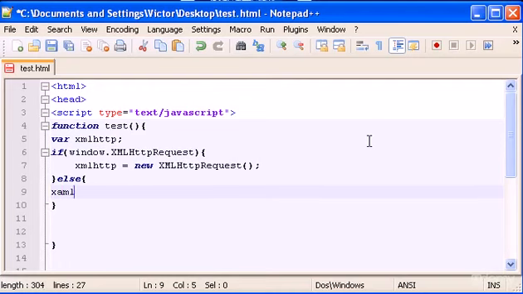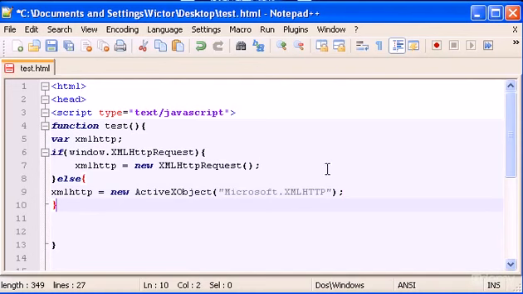So in that case, we will have to create another object, which is called XMLHttp equals new ActiveXObject, and parentheses, and inside the parentheses between double quotes we type Microsoft.XMLHTTP. And this will create the ActiveX object of Microsoft.